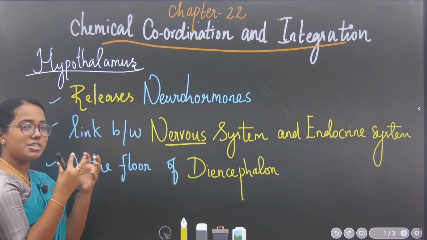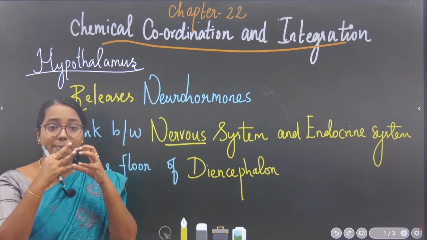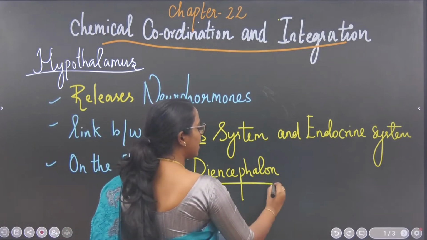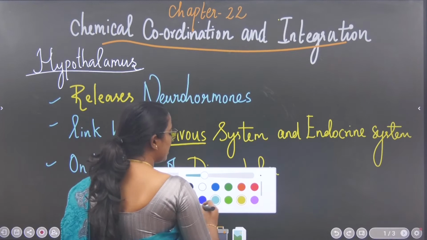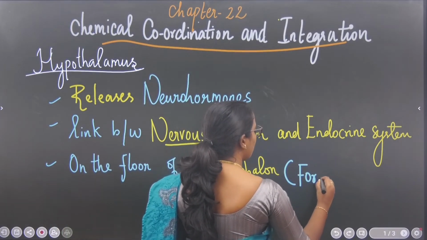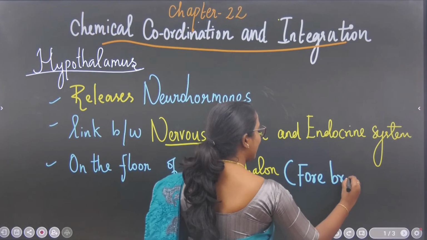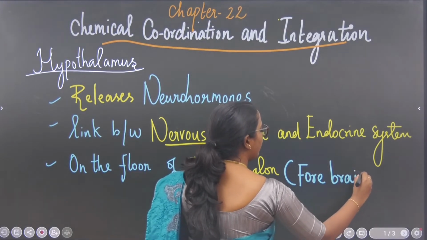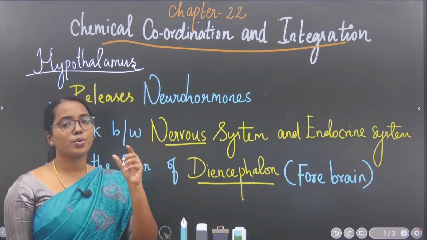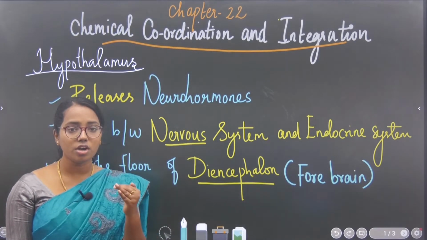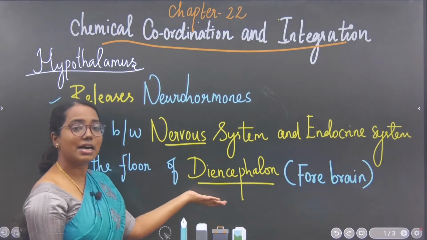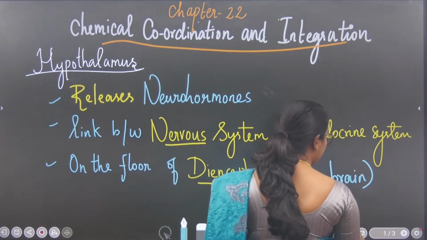And where it is present actually, hypothalamus எங்க present ஆ இருக்கு, location என்ன அப்படினு பாத்தீங்கன்னா diencephalon. Where this diencephalon is present? This diencephalon is present in the forebrain. Forebrain, what is the technical term of forebrain? Prosencephalon. Encephalon is the technical term for brain. So prosencephalon is the technical term for forebrain. Okay, so where the hypothalamus is located is diencephalon, on the floor of diencephalon.